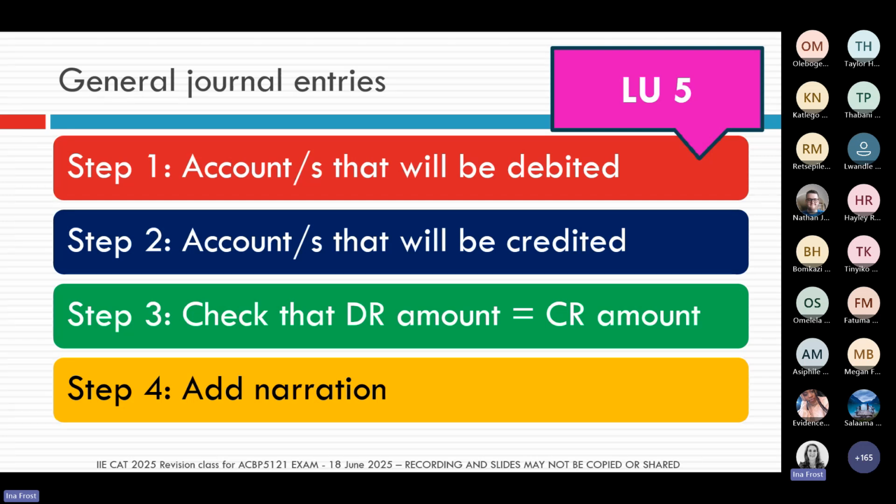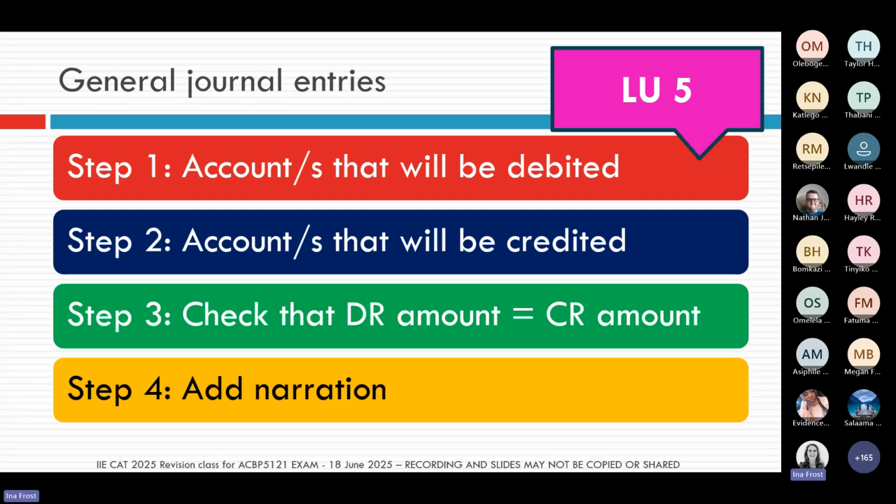Then what general ledger account or accounts, sometimes it can be more, must be credited. Because it is a double entry, I'm going to check that my debit amounts equal my credit amounts. And I'm going to add that narration. And remember, in this question specifically, they reminded us to add the narrations so I can get all my marks.